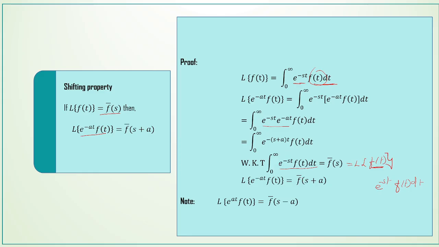Because the integral 0 to infinity e power minus st f of t dt can be written as f bar of s. Here, this integral 0 to infinity e power minus (s plus a) t f of t dt, compare with e power minus st. So for the first integral we can write f bar of s, and for this integral we can write f bar of s plus a. Similarly, we can find L of e power at into f of t is equal to f bar of s minus a.